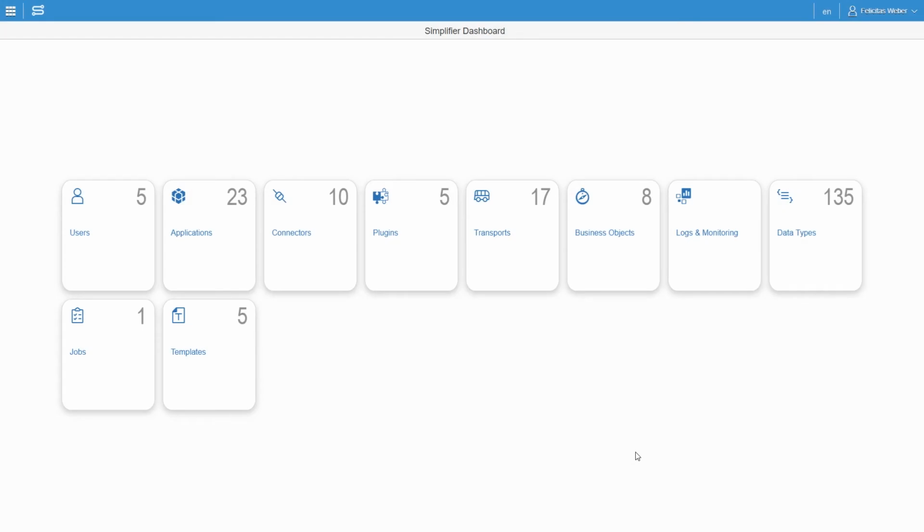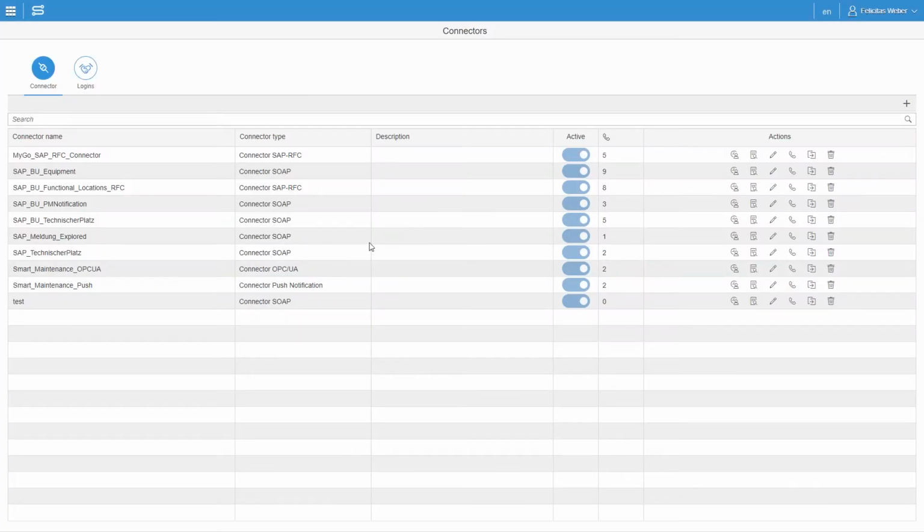How to create a new connector. Let's start on the dashboard. To add a connector, you have to click on the connector tile. You will be navigated to the connector overview, where you can click on the plus icon on the right to